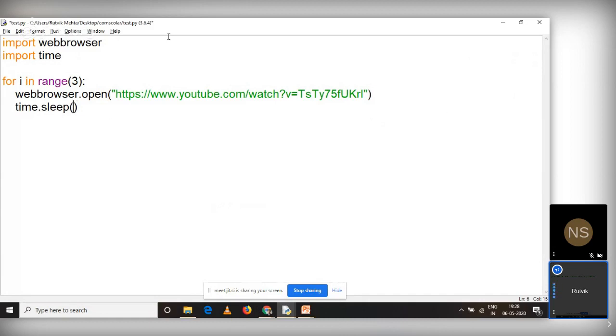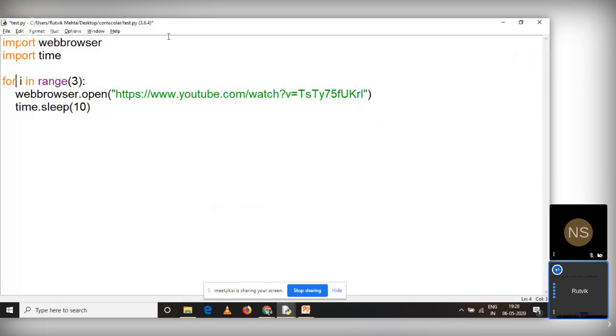So say for example, I want to do it for 1 hour. So that is 60 seconds multiplied by 60, very simple. But for now, I don't want to wait for that large period, so I'll be saying 10 seconds. So after every 10 seconds, I want to open my web browser and this YouTube video should be played. Very simple example, right? And this will be repeated 3 times because my for loop is running 3 times.